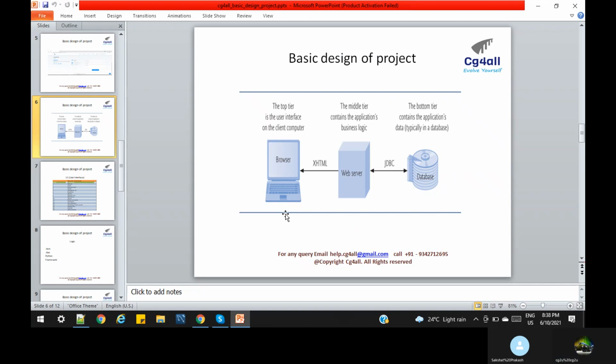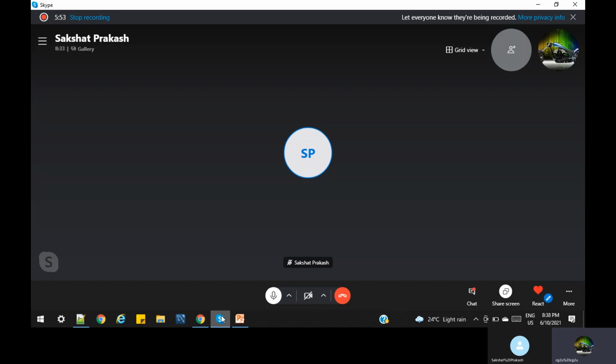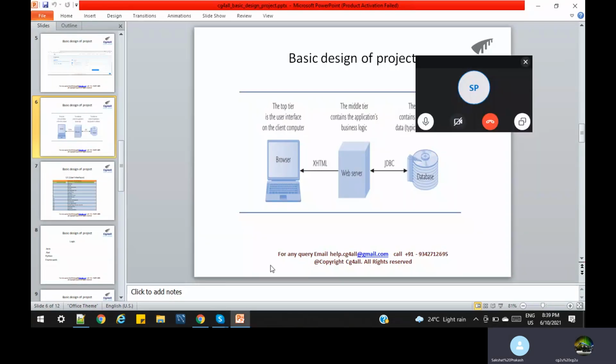Okay. So now in the UI layer we have many things. UI can be developed in many technologies. In the middle level we can use many enterprise technologies. In databases we have many databases. Clear? So till here, clear? If you have any doubt you can ask. Is it clear? Yes, clear. Okay. So if any doubt, raise your voice or ping me.